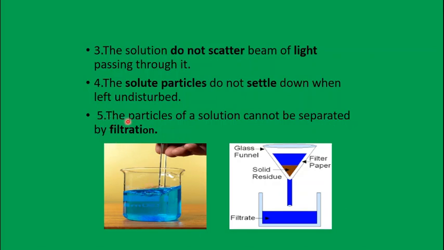The fifth property is that the particles of a solute cannot be separated by filtration. In filtration, you know that we use a funnel and keep a filter paper. When we pour the salt solution through that, can you see the salt getting collected? No. You can try this in your house. Make a salt solution and use a funnel, or the strainer which you use for straining tea. Keep a cloth piece on it, pour the salt solution through it, and see whether you can collect the salt.